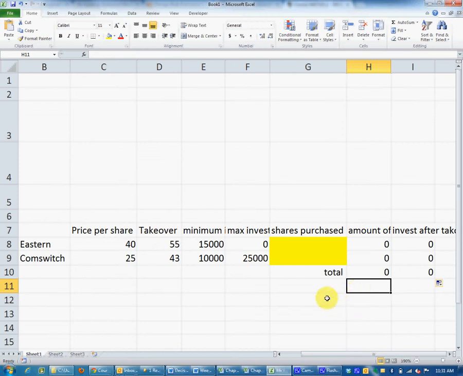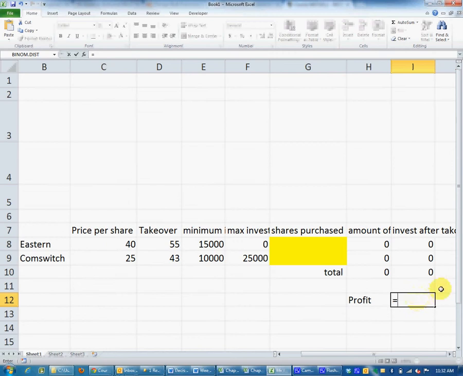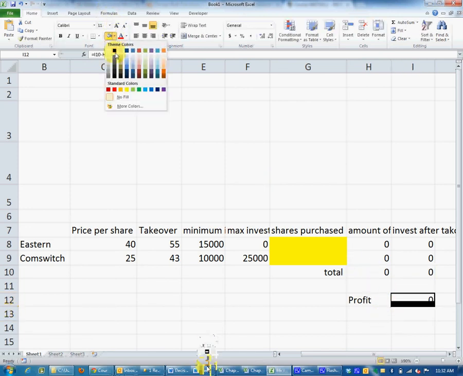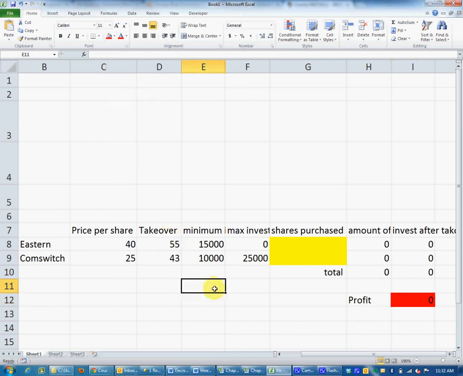Everybody there, and then profit is going to be equals the sum of the investment after takeover minus the investment before takeover. So I-10 minus H-10. And there you have your red cell. There's the profit. Now we knew from the start what we were going after, and we had to build this whole model to go get it. But we're far from done.